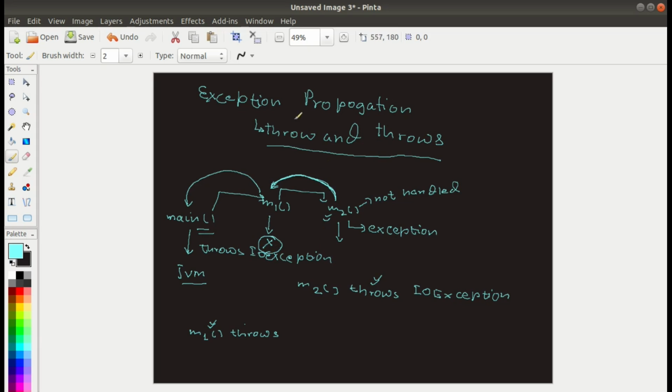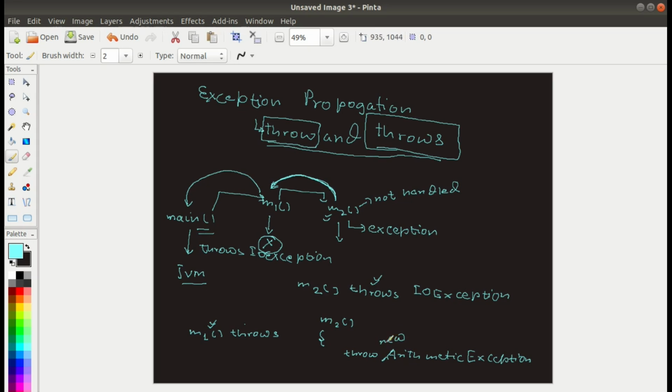So the throws keyword is used beside the method declaration. But in the case of the throw keyword, suppose there is a method m2, and if an arithmetic exception occurs there, then you will simply say throw new ArithmeticException.